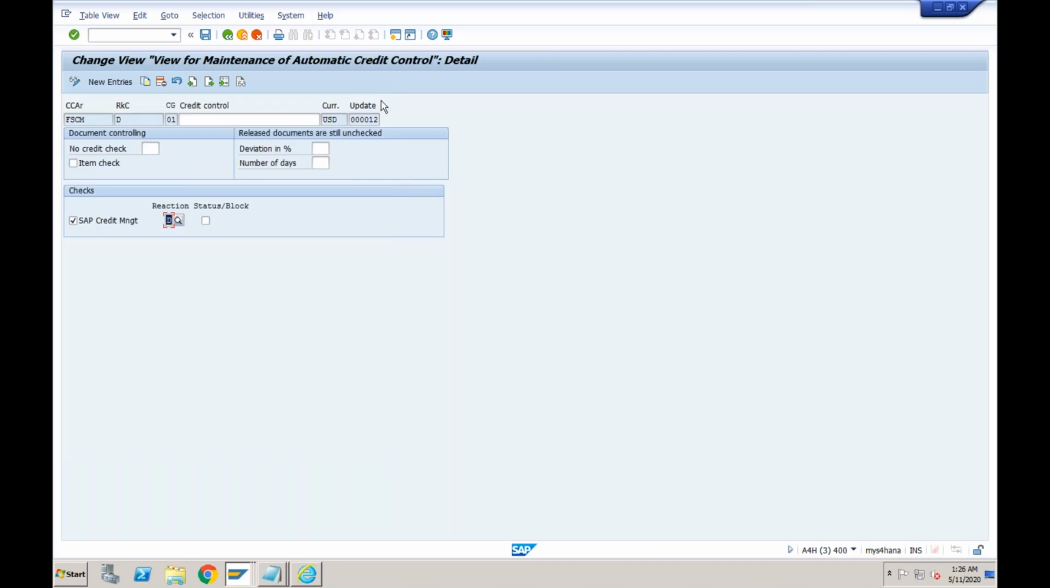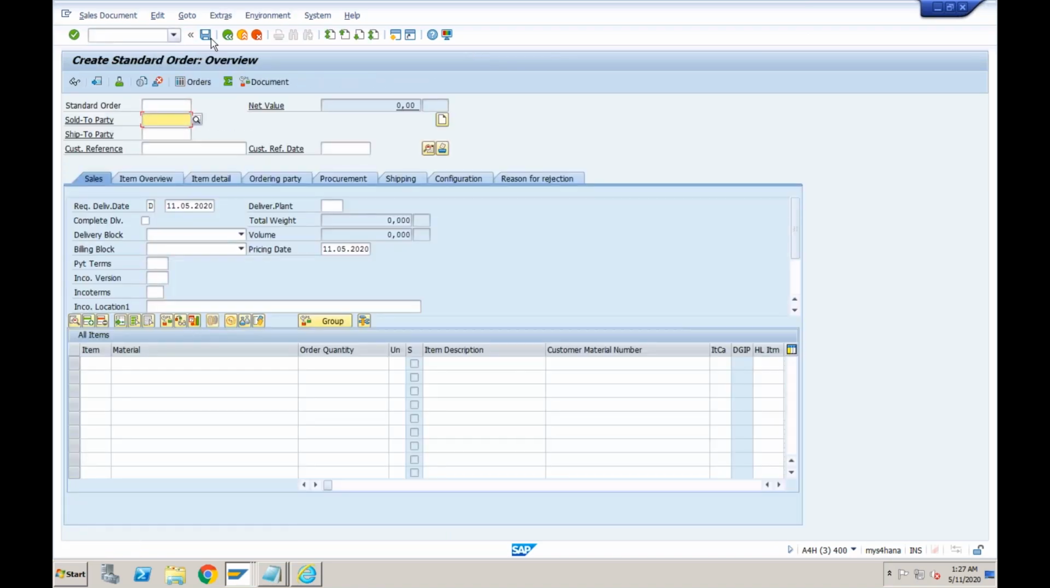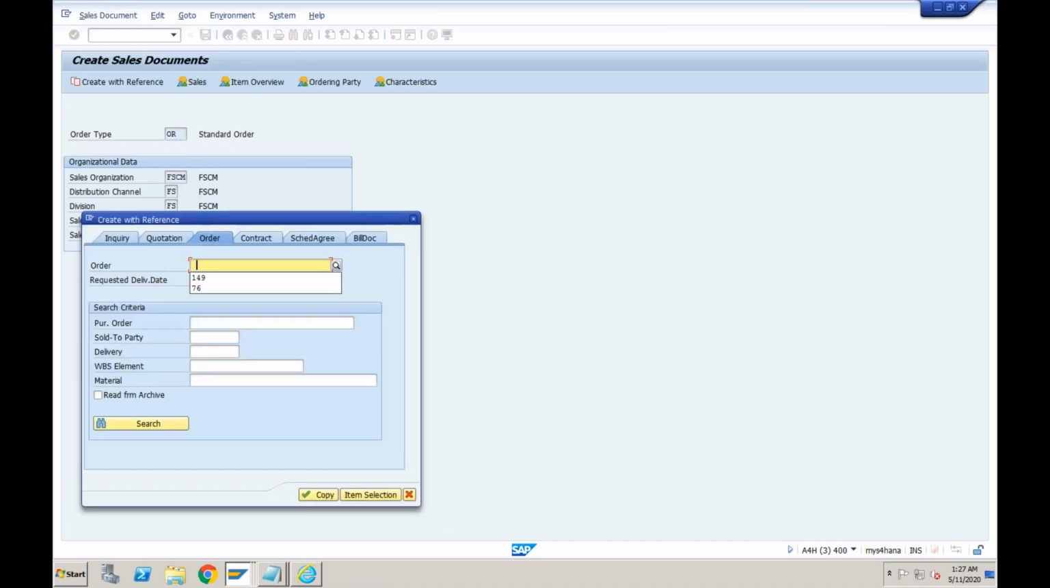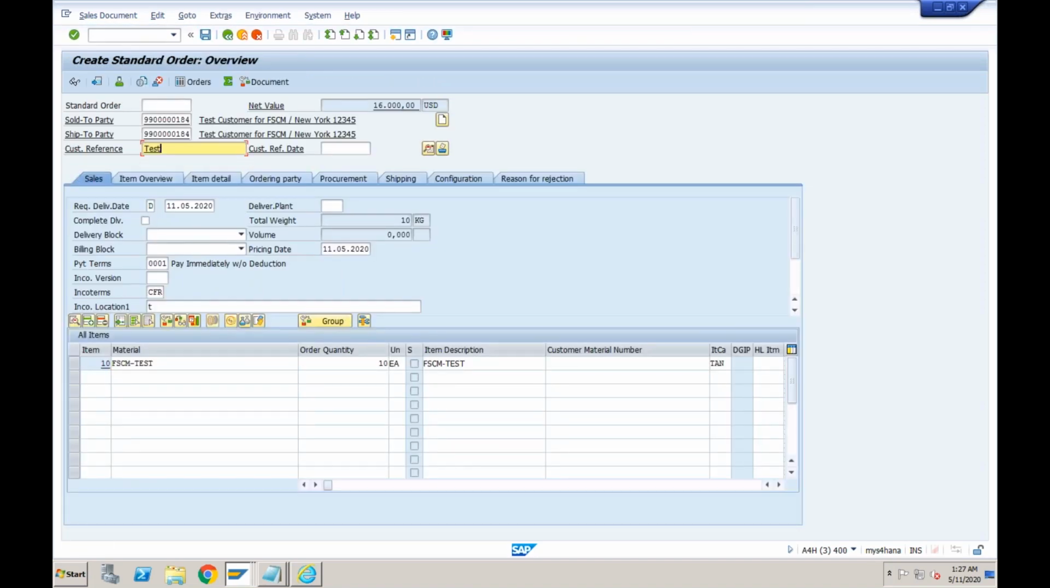Okay, but simply if I tell the system, okay, no problem, instead of error, just issue the warning message. So from here I can control. What I'm saying to the system is, instead of issuing the error message, just issue the warning message. Let's try to save it. Okay, now if you try to create a sales order, again, maybe I'll go with create with reference, I can save time. So order number 149, copy, mandatory field. Okay, and let's try to save it.